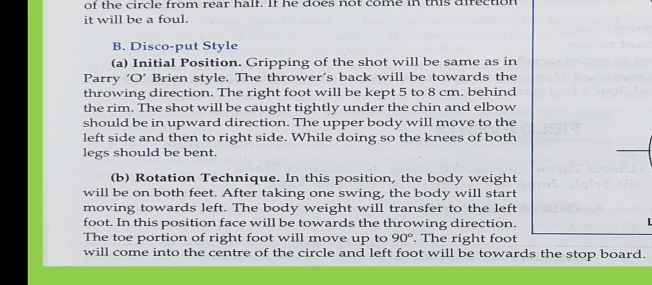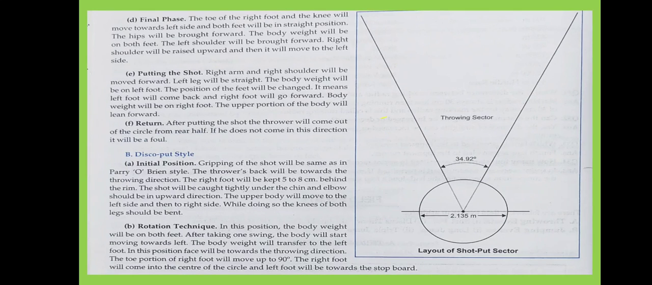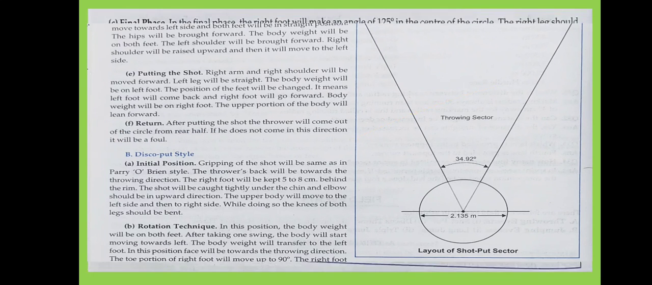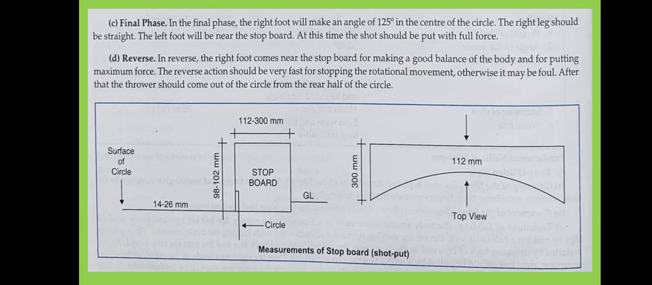In this, the body weight will be on both feet. After taking one swing, the body will start moving toward the left. The body weight will transfer to the left foot. Here it is a rotation technique. And then after rotating, when they get the judgment, they are going to release the shot, not throw but put. Then we have the final phase, the same as for the Perry-O'Brien method. Same final phase and reverse and follow through.